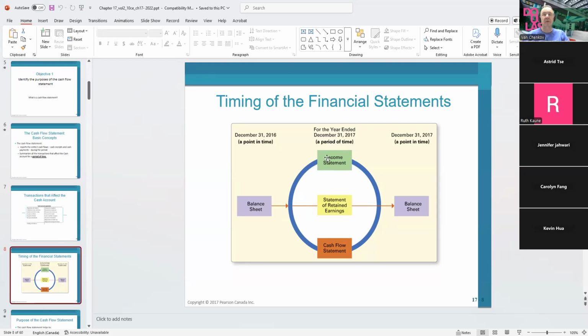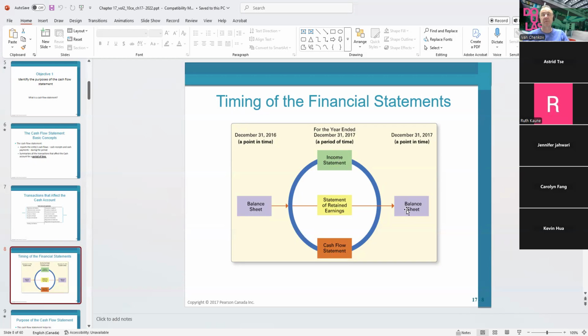First statement will be the income statement to show how much the company earned. Second statement will be the statement of retained earnings to show how much of the earnings move to the retained earnings, or move to the equity section. The next statement for the period of time will be the cash flow statement to show us what's happened with the cash. And then we're going to have the balance sheet.